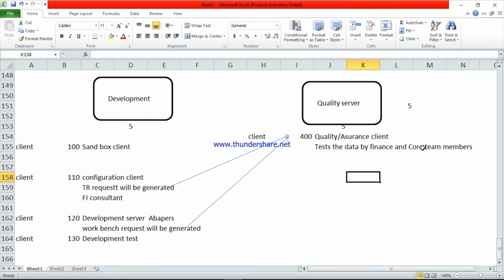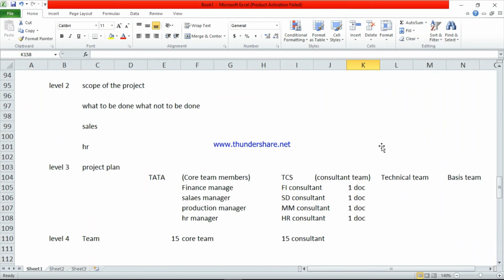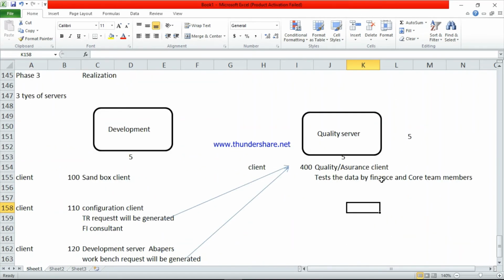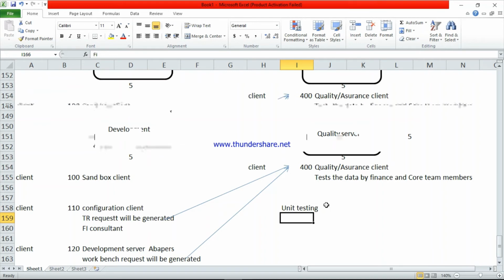This is the process. First the finance person. See here, first the TCS employees will check the data. The FI consultant from TCS, if everything is okay, then only the core team from the client will check the data. This is a very important phase. See here, again there are two phases. So directly they cannot check the data. First one is the unit testing. So this is the first client in the quality server. Client 400 means they will do the testing like this.